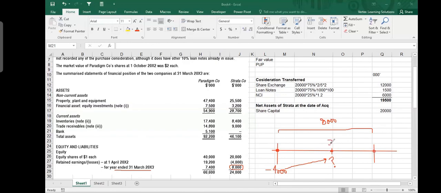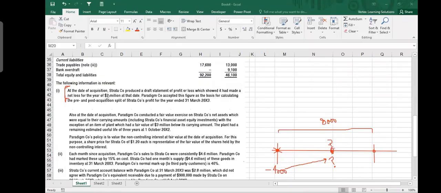So how much is the retained earnings at the date of acquisition? Who can tell me? Please read this sentence to find out the retained earning balance here. After reading the sentence, can you tell me what were the retained earnings on 1st October, I mean at the date of acquisition? Loss of 2 million. Okay, so it said that it had made a net loss for the year of 2 million at that date. So it means that it was a further 2 million loss in the first 6 months. So at this point, the retained earning balance was minus 6 million.